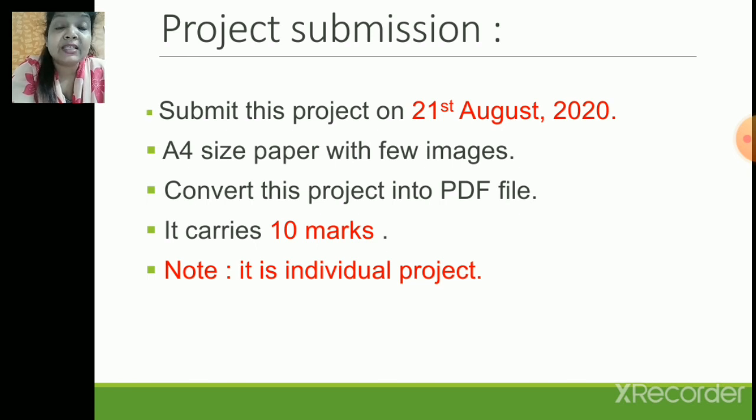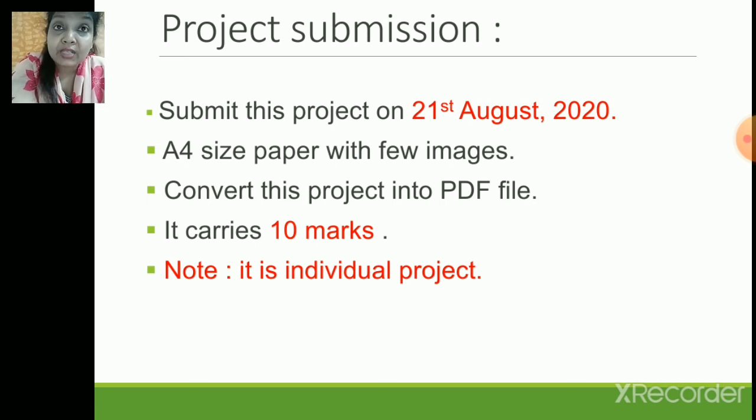And this project is very, very important. The reason is it carries 10 marks, right? And it is an individual project. You are supposed to do your project yourself. Okay, it's not a group project, so make sure that you do this project and grab these 10 marks, and you do this wonderful project yourself. Make sure that on 21st of August your project should be submitted.